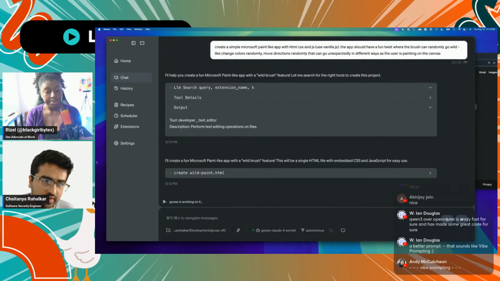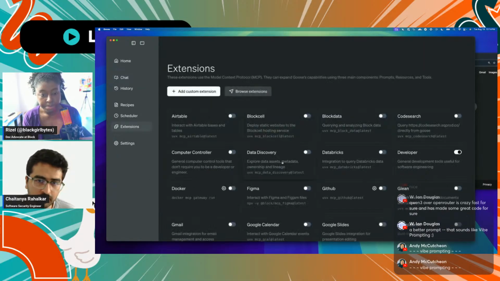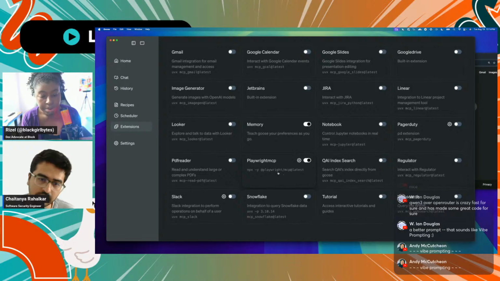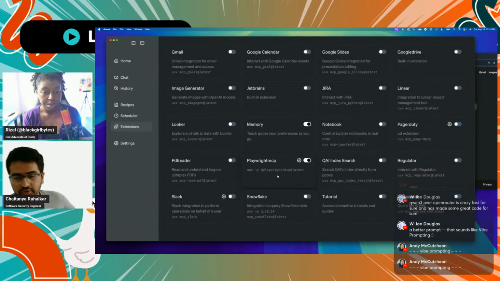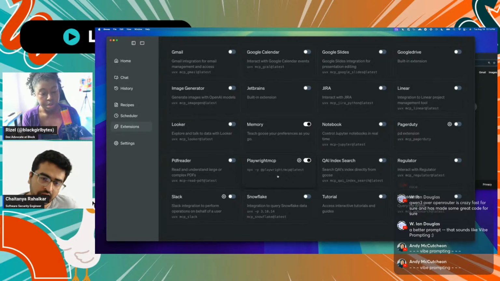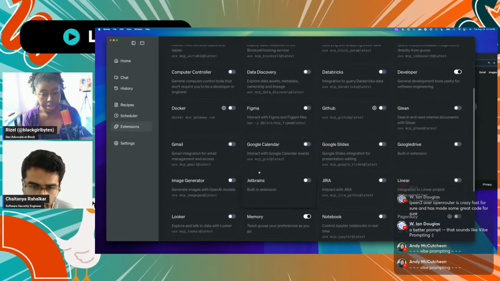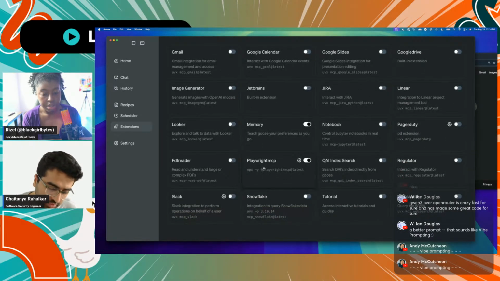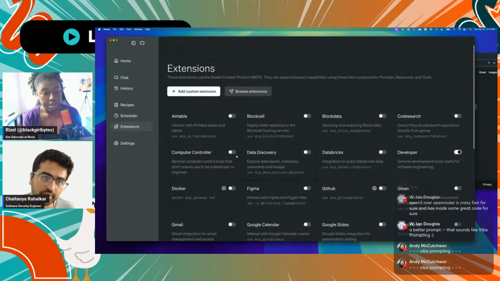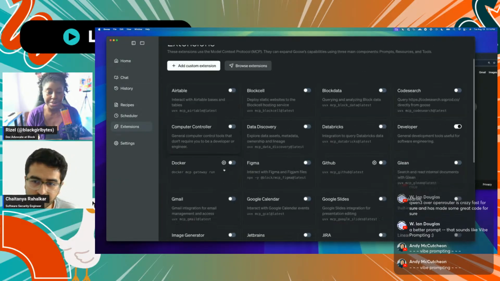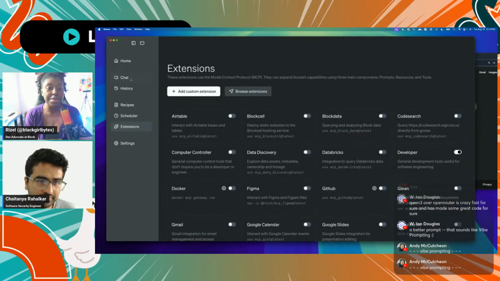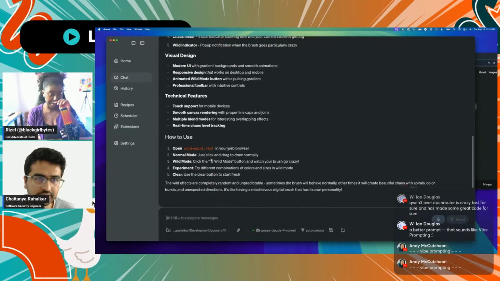I have enabled a couple of extensions here. One thing I'm going to try this time is using this Playwright MCP. Once it's done coding the application, it's also going to test it with it. It's also going to take screenshots for us to make sure it's looking good. It's going to create a recursive loop where it continues to iterate on the app as it's building it. Okay, let's go. I like your idea. I never even thought of using the Playwright MCP server for this.